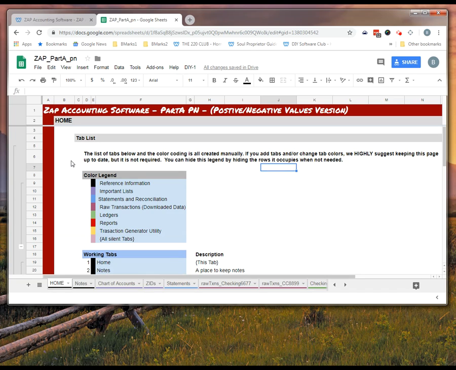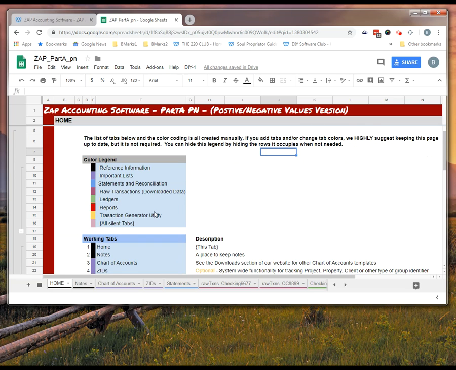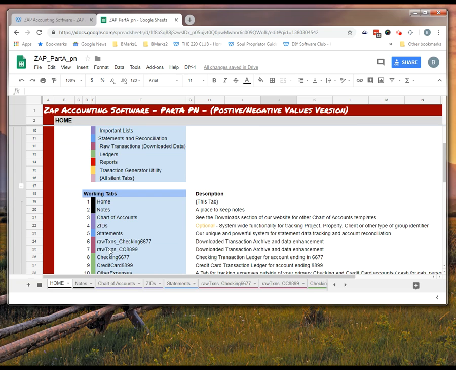So the first tab in Zap Accounting Part A is a Home tab. The Home tab, in this case, the parts that we're looking at, think of it as a table of contents. It's just a static list of tabs in the worksheet. So I have a color legend here that corresponds to some of the tabs down here.